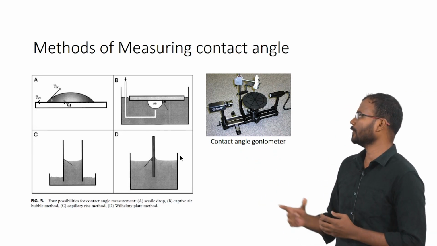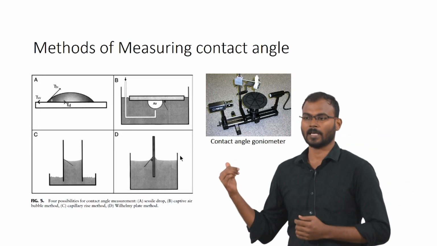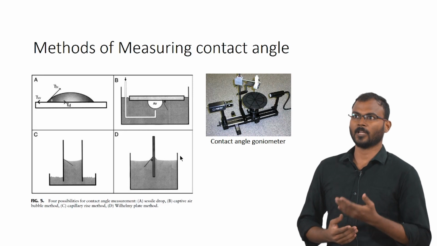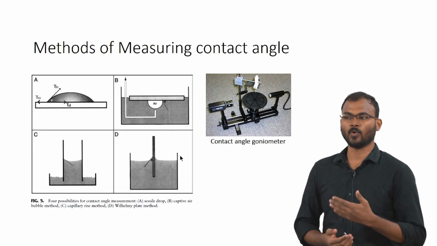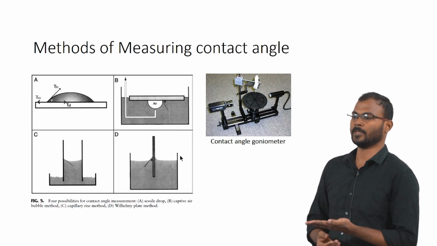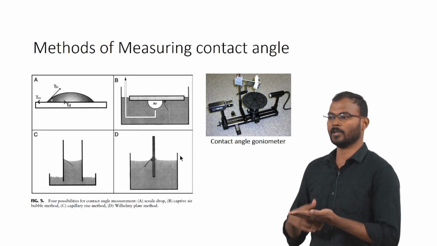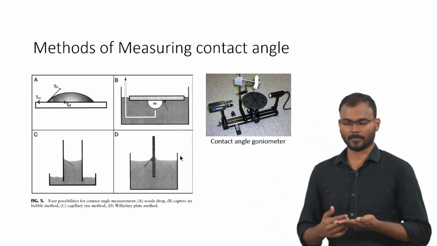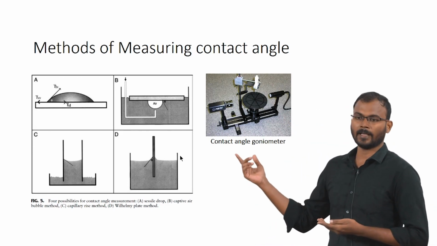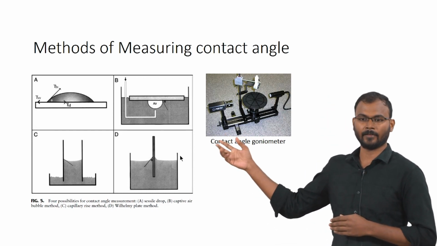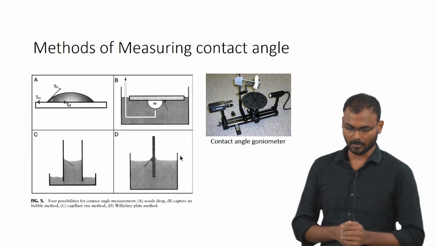Where we can use the captive air bubble measurement is when your material is taking in water. If you are just doing it in an air atmosphere, the material will hydrate and it will absorb all the water into the material itself. So, if you are using the air bubble method, it will show the angle because the material will be already hydrated with the liquid present on the surfaces.